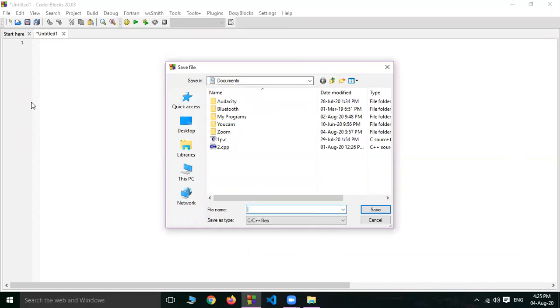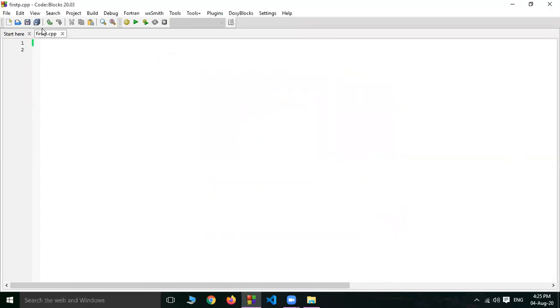First program.cpp. Your C++ file extension is .cpp, and I have given the file name as first program.cpp. Now click save. Now see here. Now here you can start writing your C++ programs.